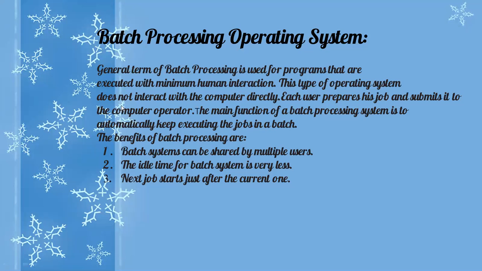This type of operating system does not interact with the computer directly. Each user prepares his job and submits it to the computer operator. Like each user, this is the main important line, each user prepares his job and submits it to the computer operator. The main function of a batch processing is to automatically keep executing the jobs in a batch. You'll see the diagram of it, then it will be clear to you.